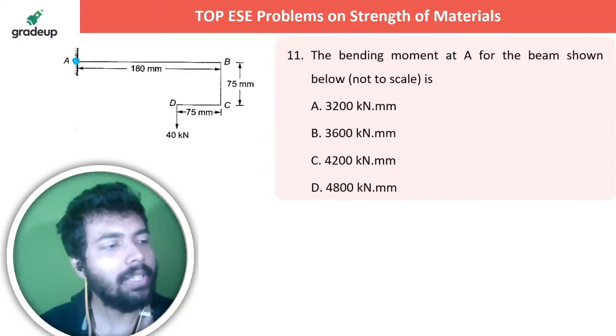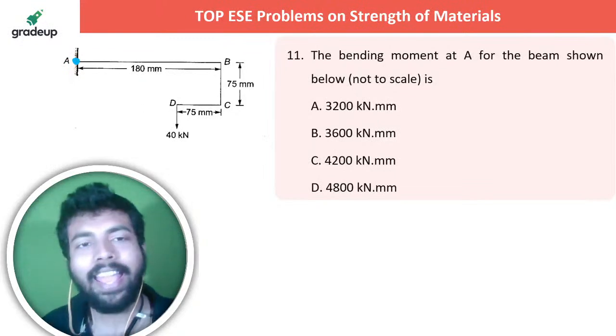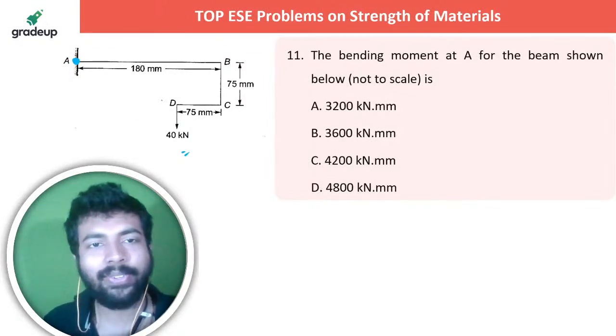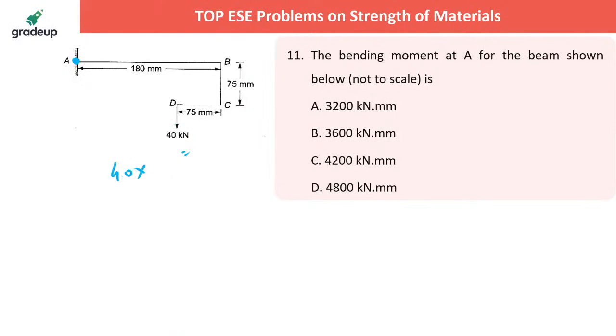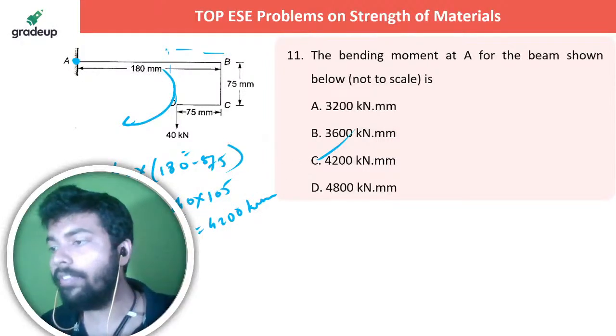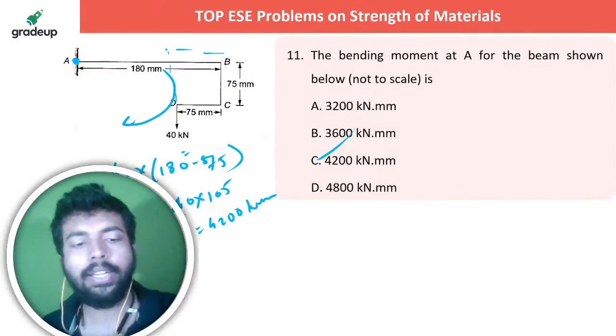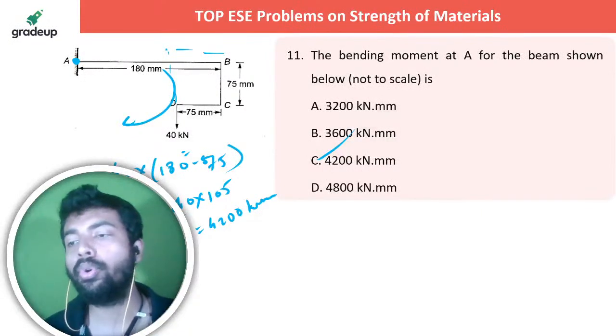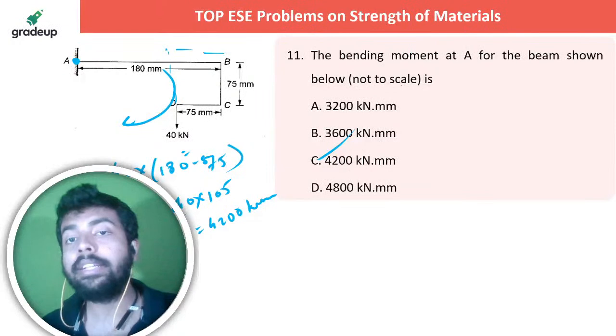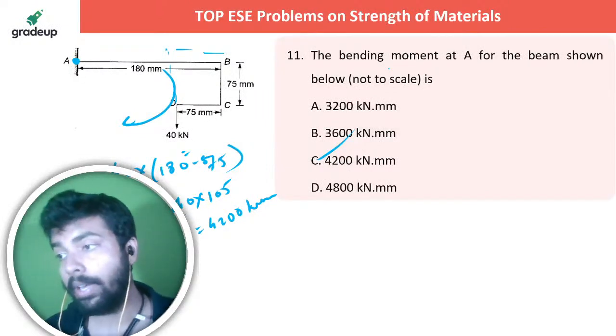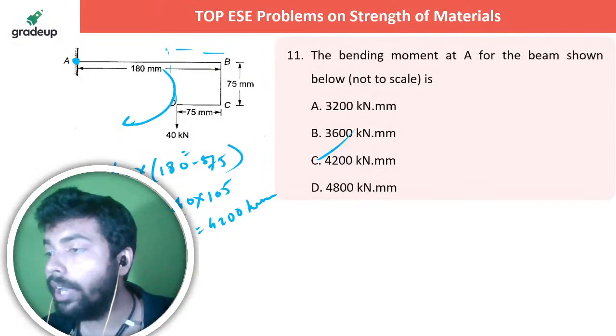Bending moment at A. There is only one force at A. Ek hi to force hai yaar, aur to koi force hi nahi hai, right? So it's extremely easy, 40 into, this much is 75. So what is the rest? So 40 into 105, that is 4200 kilonewton mm. They could have changed the unit. They sometimes change the unit. Suppose they have kept it 4.2 and given it in kilonewton meter. So check that particular thing, right? So on that occasion it is going to be 4.2.